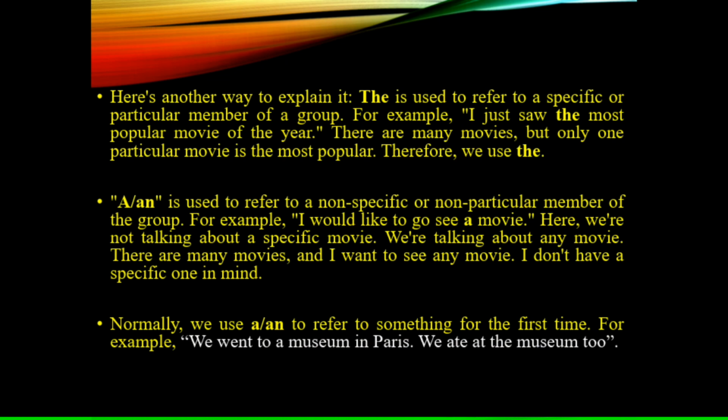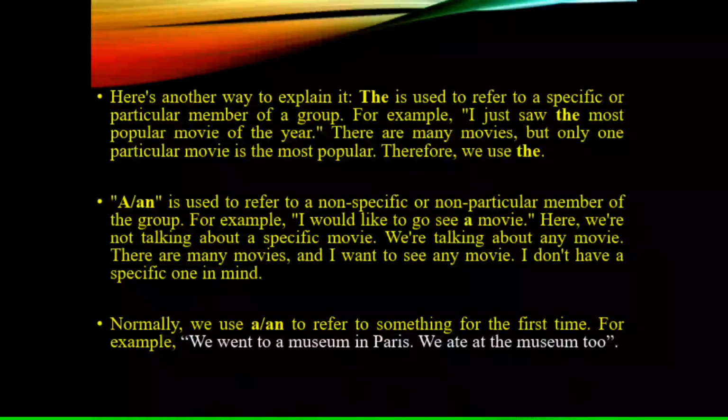In the first line, the museum has come for the first time in the sentence. That's why it is not definite, and that's why we are using article a. But as it is mentioned in the first line, that means it has become specific. And that's the reason we are using definite article the before museum in the second line.